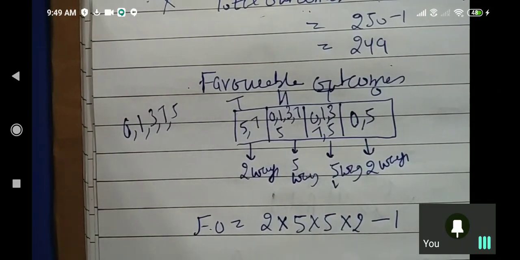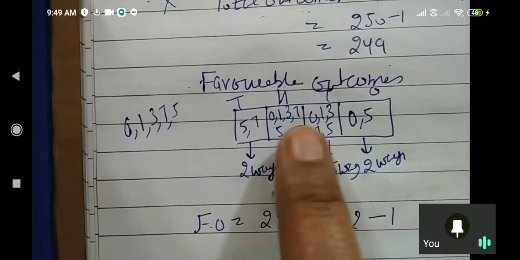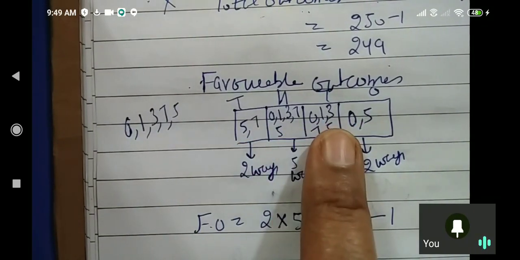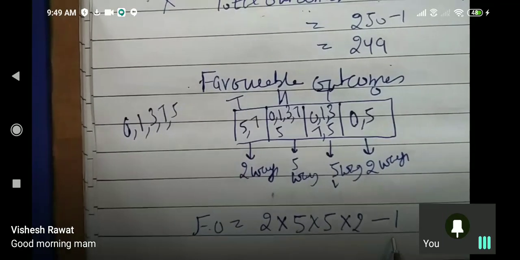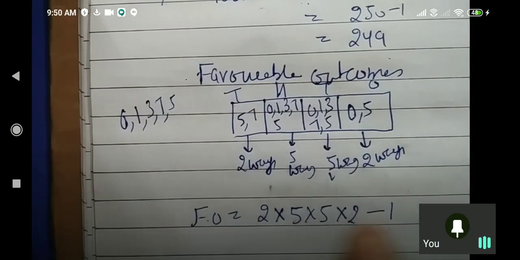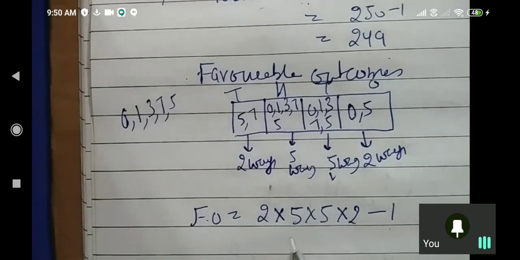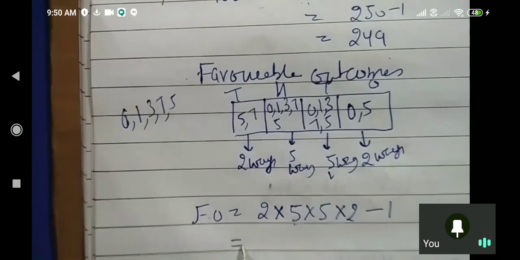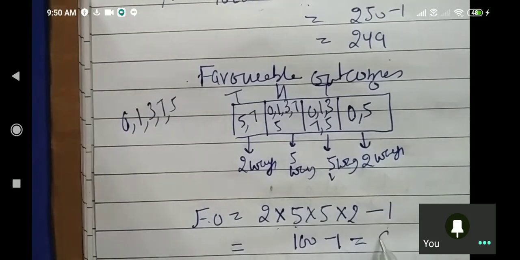Again minus 1. Why? Suppose this starts with 5, and these places are filled with 0, 0, 0; you will get 5,000. But the question says the number is greater than 5,000, so we subtract 1 from the favorable outcomes also. Now what do we get? 100 minus 1, 99.